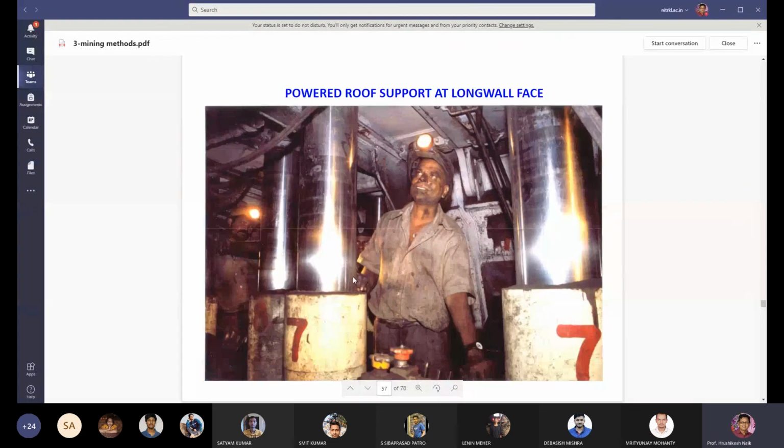And this is the roof support, roof support at Longwall face. This is the power support. This is the power support given to the underground roof so that the roof is not going to fall down. Power support, roof support at Longwall face.